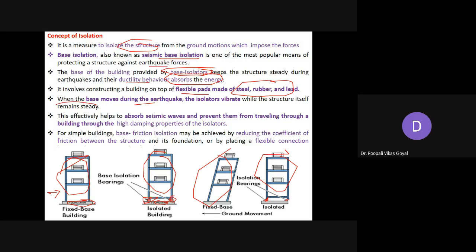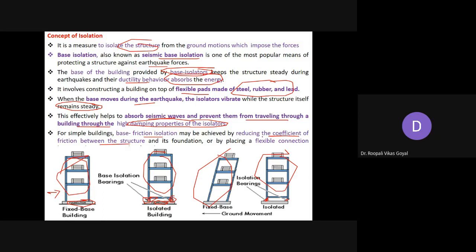So base isolators are generally provided to isolate your building from your foundation, and this effectively helps to absorb the seismic waves and prevent them from traveling through the building, through the high damping properties these isolators have. Basically, in a simple building, base friction isolation may be achieved by reducing the coefficient of friction between the structure and its foundation by placing a flexible connection.